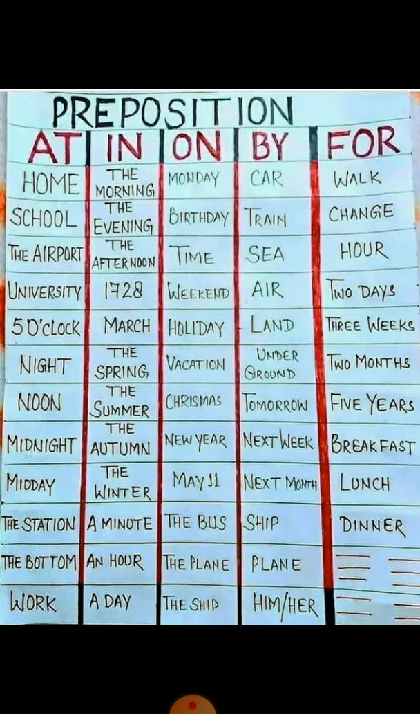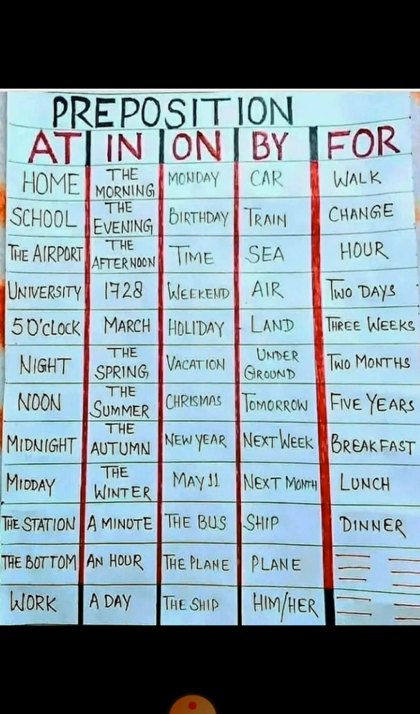Now I am going to explain some prepositions as you can see in the picture. First one is at. So we are using at with holidays and with addresses or some specific locations, like at his home, at school, at the airport, at university. With reference to time: at 5 o'clock, at 2 o'clock, at night, at noon, at midnight, midday. Some specific locations like at the station, at the bottom, and for work, at work. So these are the places where we are going to use at.